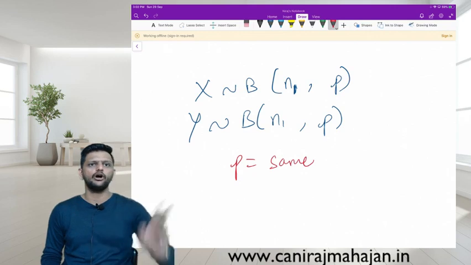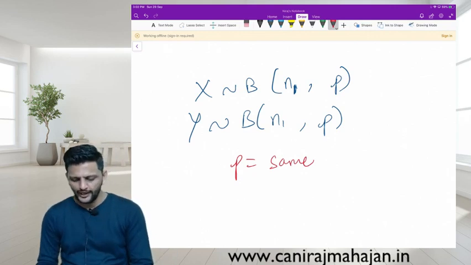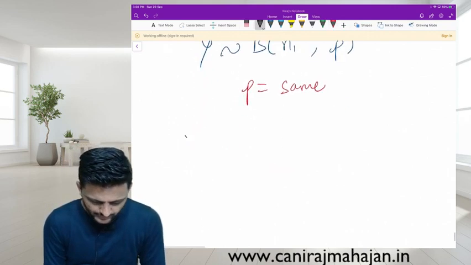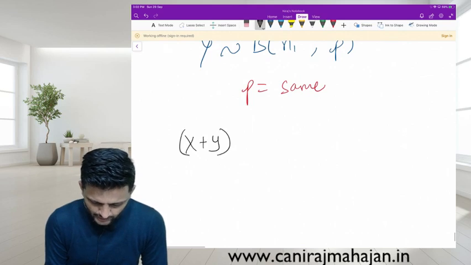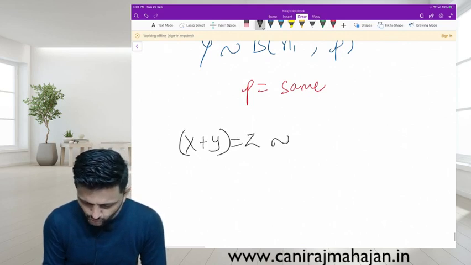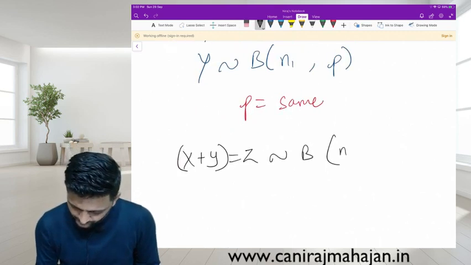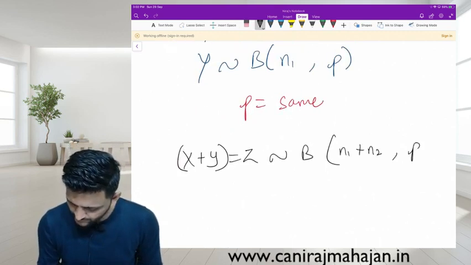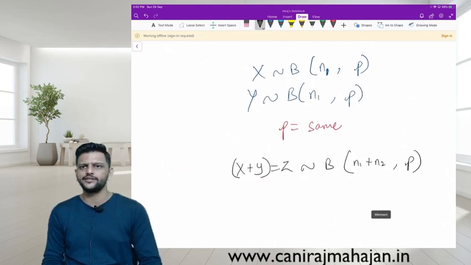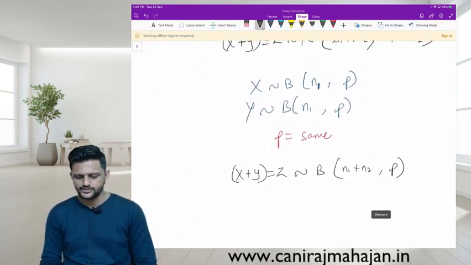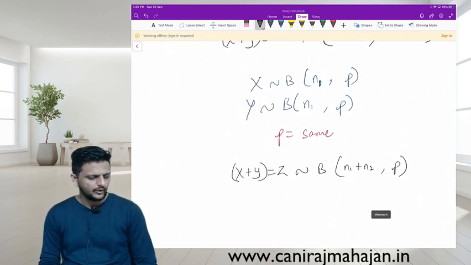P is same for both X as well as Y. In that case we can merge them. No problem. X plus Y equals Z also follows binomial with parameters what now? Tell me. N1 plus N2 and comma P. That's it. Don't do anything with P. P is constant with both of them, X and Y.